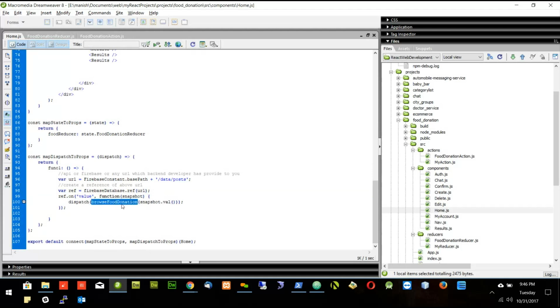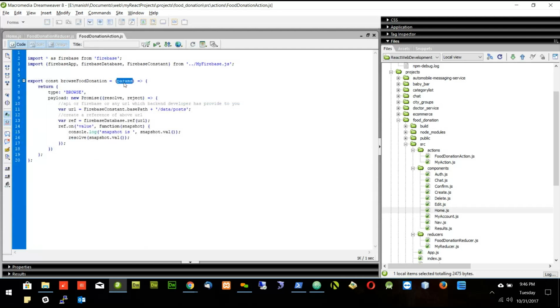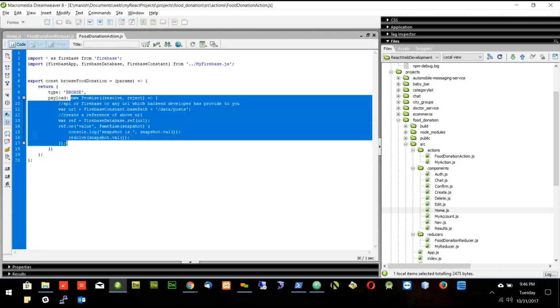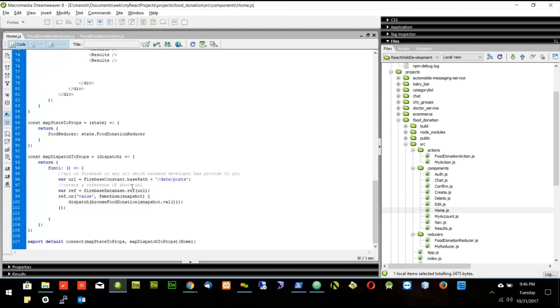So in the food donation action, that is here, I will pass the params. Here will be the params, and this params will go in the payload. So we don't need promise here. Promise is only needed if I want to put Firebase here. But right now I don't want to put Firebase here. So I don't need promise. I will just put payload with the params which I am getting here. And what are the params? Params is nothing but all the values which are coming from the Firebase.